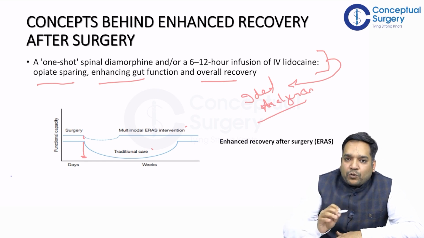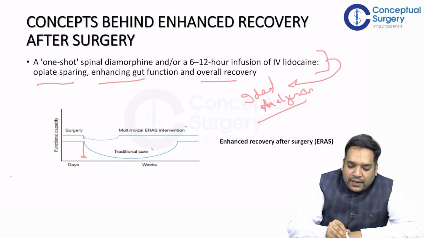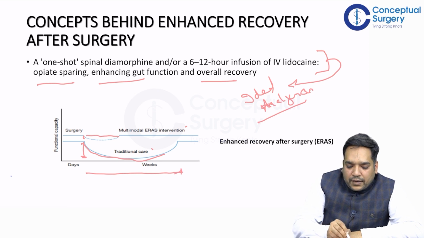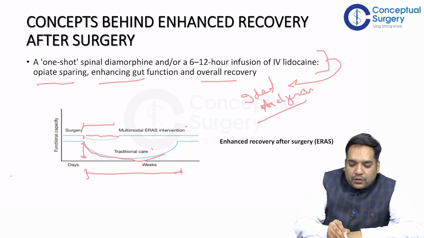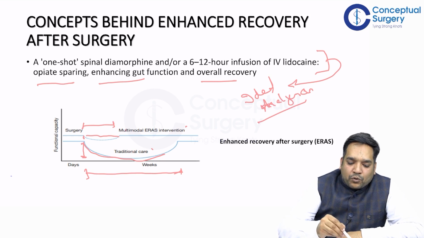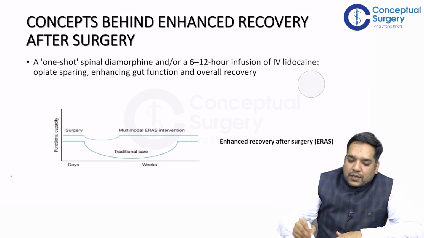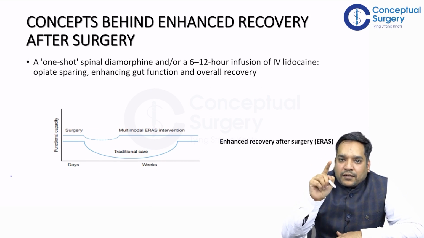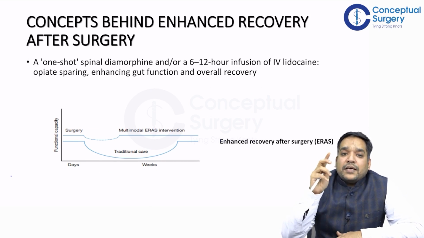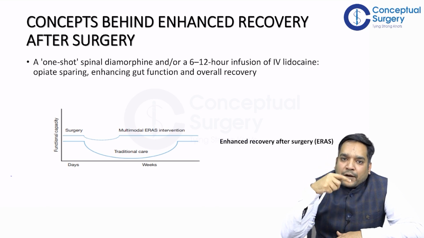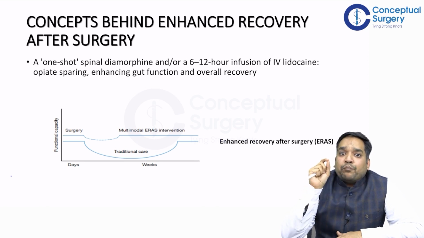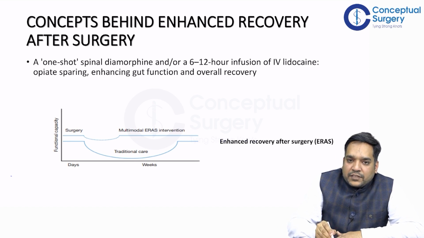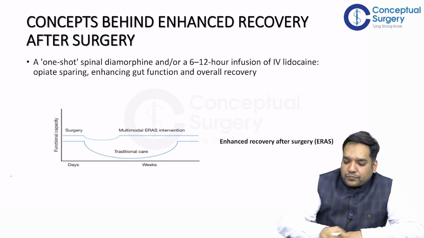It is also very important to know that the patient recovers functional capacity in a shorter period of time than with traditional care, which takes much more time. So two things are happening here. First, the overall dip in functional capacity is greater in traditional care as compared to ERAS intervention. Second, recovery, or coming back to the preoperative functional status, is much faster in the ERAS intervention as compared to traditional care.